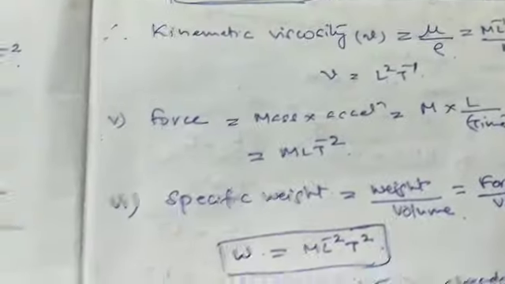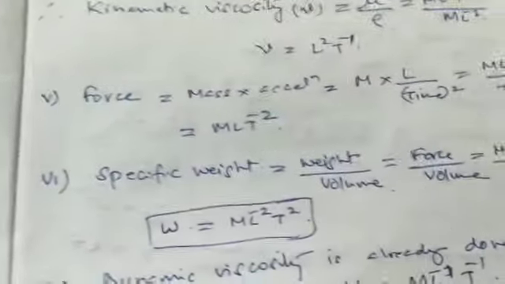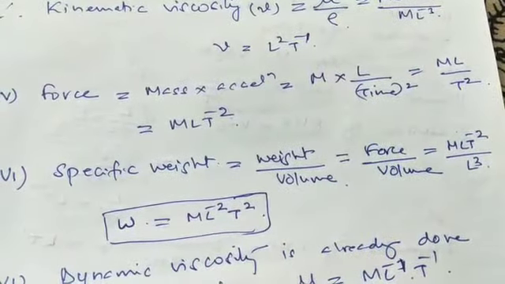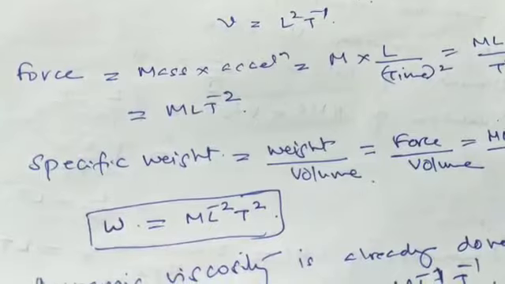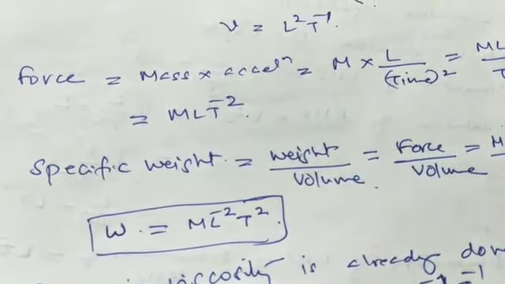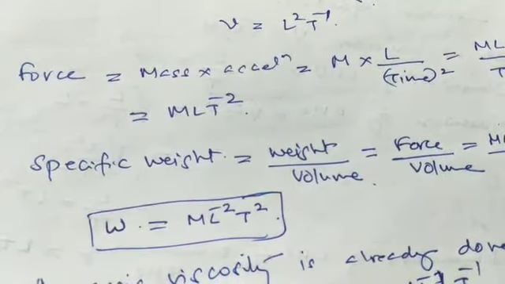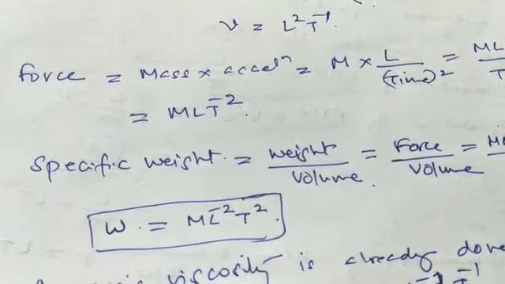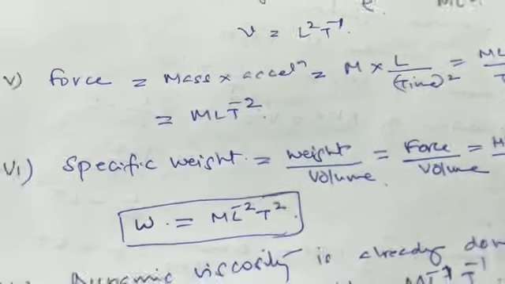Similarly, I'll take one more example. Force. Force is mass into acceleration. Mass is given by M, so into L by T square. So that is nothing but M L T raised to minus 2.